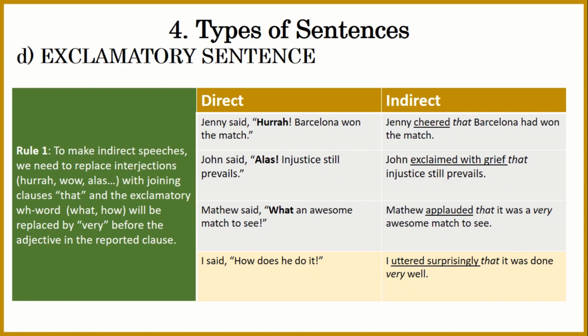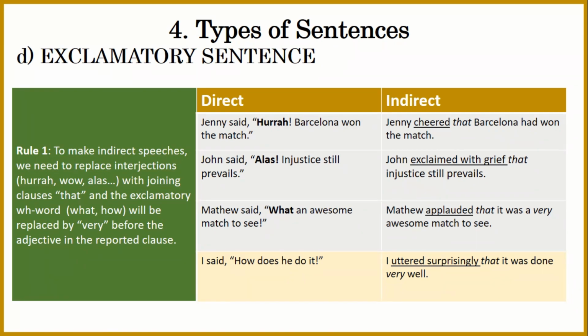So how would I change it to indirect? I came up with, I uttered surprisingly that it was done very well. Now you can see that I have changed the color of the last example in this table, because the words are not exactly the same as we find in the above three examples.